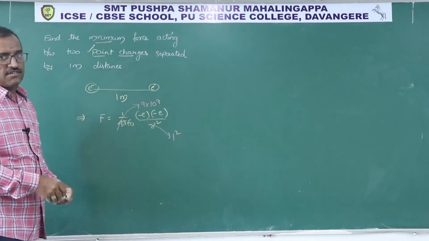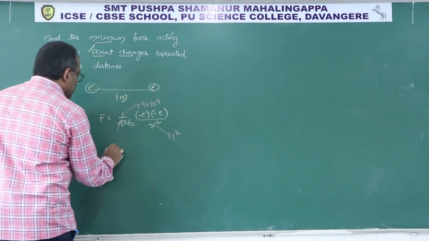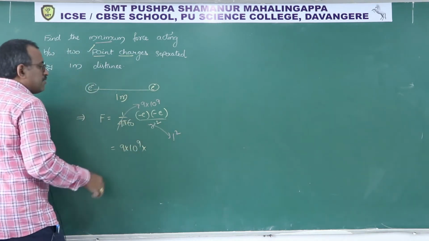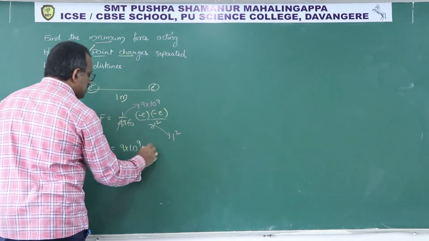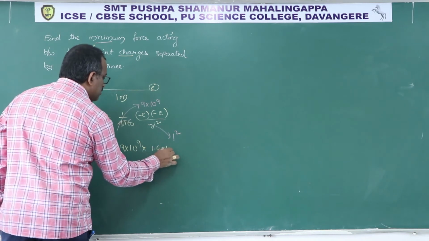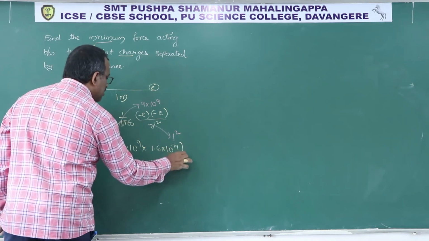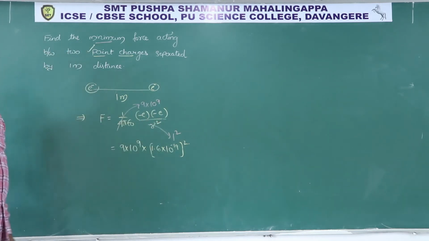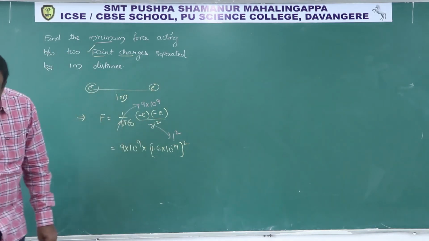Of course, you got the value as 9 into 10 power 9 into plus or minus 1.6 into 10 power minus 19, whole square, because e into e is square. Clear?